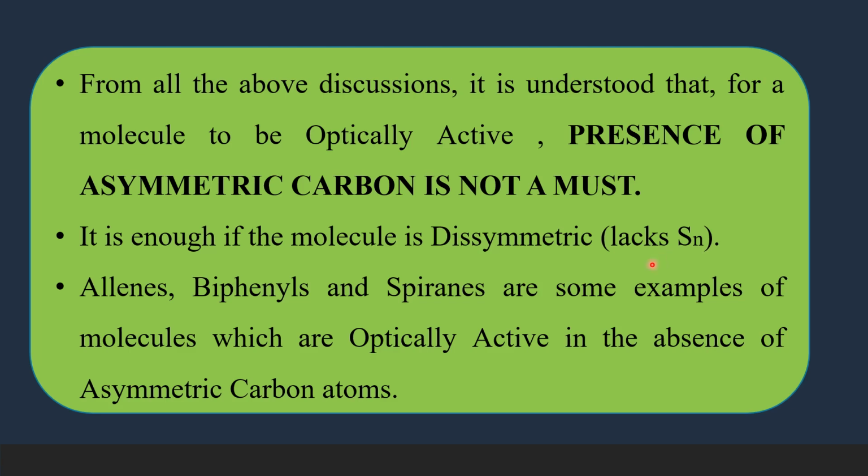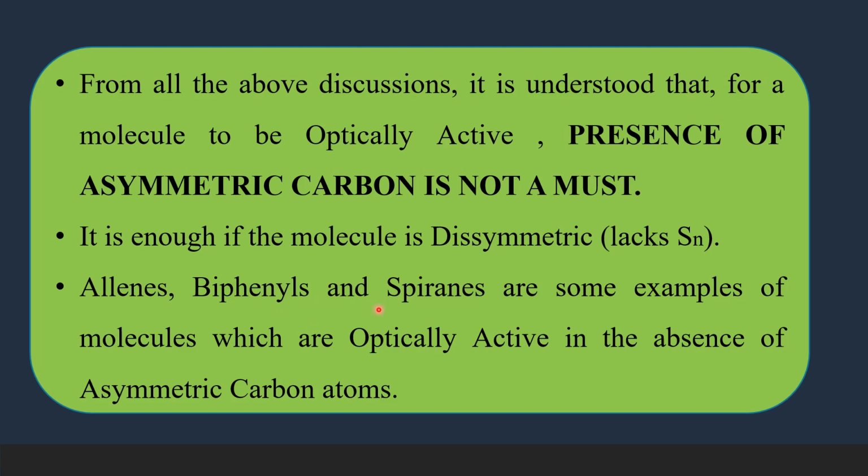And we can understand that from these molecules: some allenes with suitable groups, biphenyls, spiranes. These are some examples of molecules which show optical activity even in the absence of chiral centers or chiral carbon atoms.